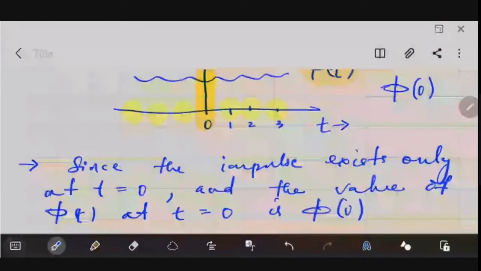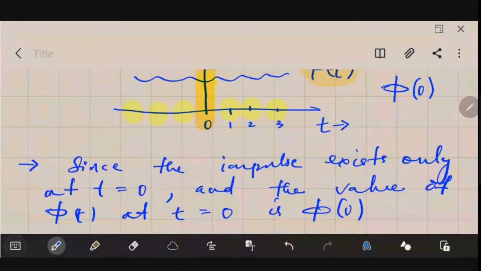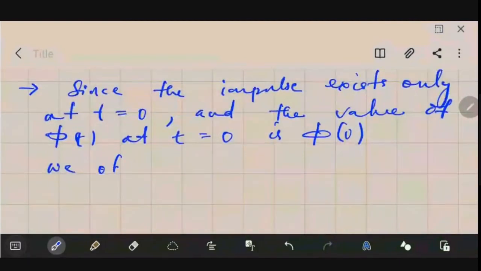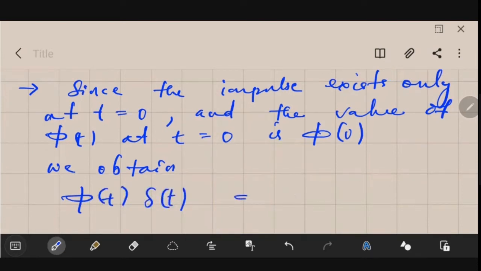So that will be of relevance and we will be multiplying. Let me write it here. So we obtain phi of t multiplied with del of t is equal to phi of 0, because that is the only relevant thing, multiplied with del of t. Let it be equation number 3a.